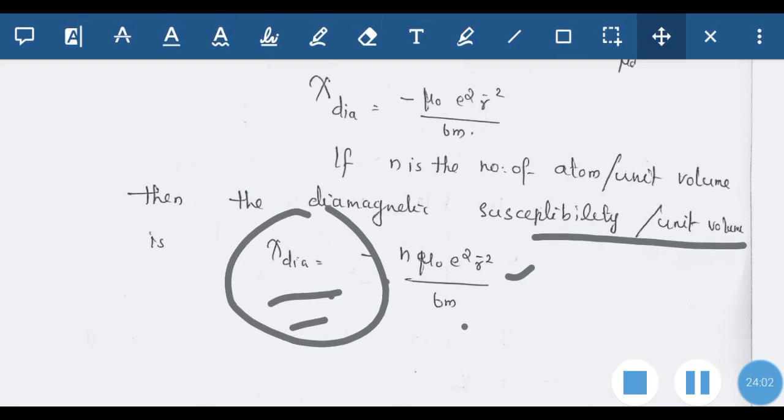So that is the classical theory of diamagnetism, where we can see that the magnetic dipole moment produced is always negative, and also the diamagnetic susceptibility produced has a negative sign because of the property of the magnetic dipole moment.